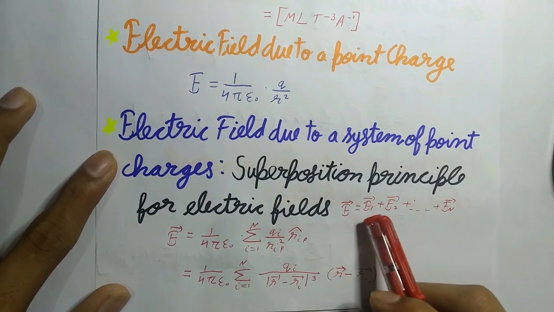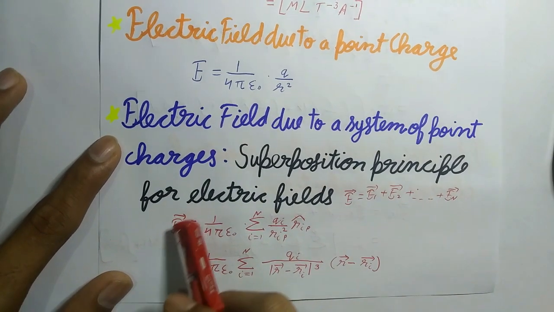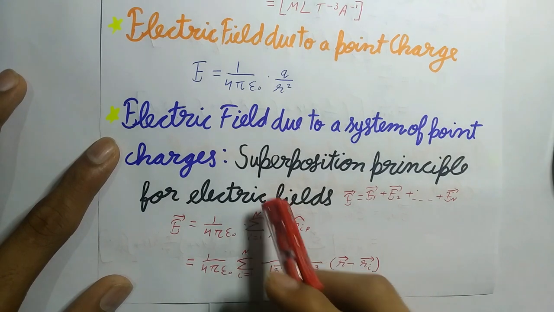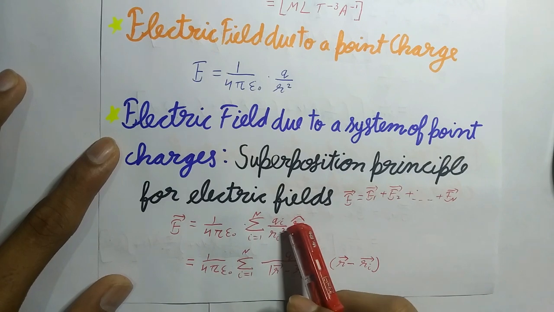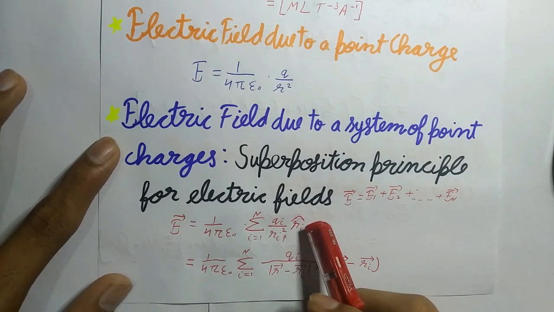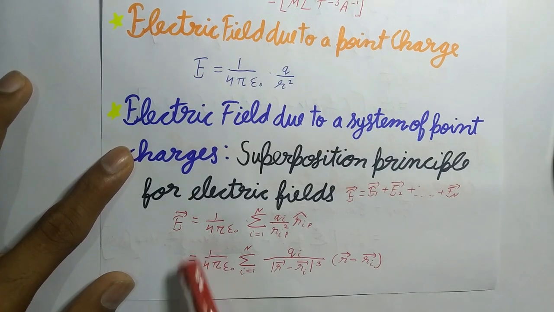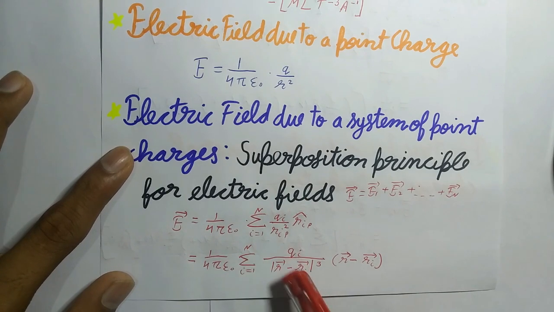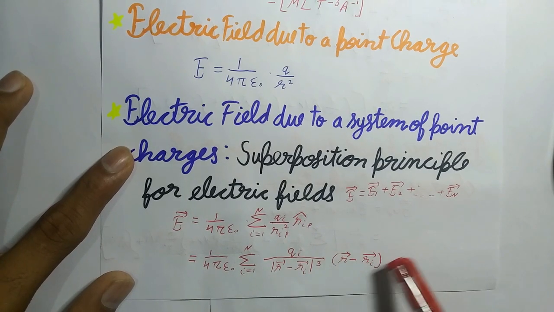So you can write vector E equals E1 plus E2 up to En, and E equals 1 upon 4 pi epsilon naught summation i equals 1 to n, Qi upon r_i square, times unit vector r_i. And finally you will get E equals 1 by 4 pi epsilon naught summation i equals 1 to n, Qi upon modulus of (r minus ri) whole cube, into (r minus ri).